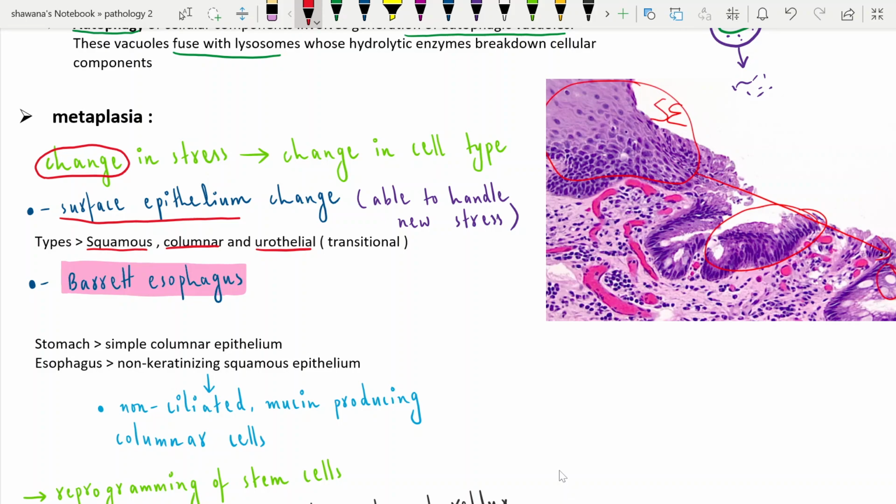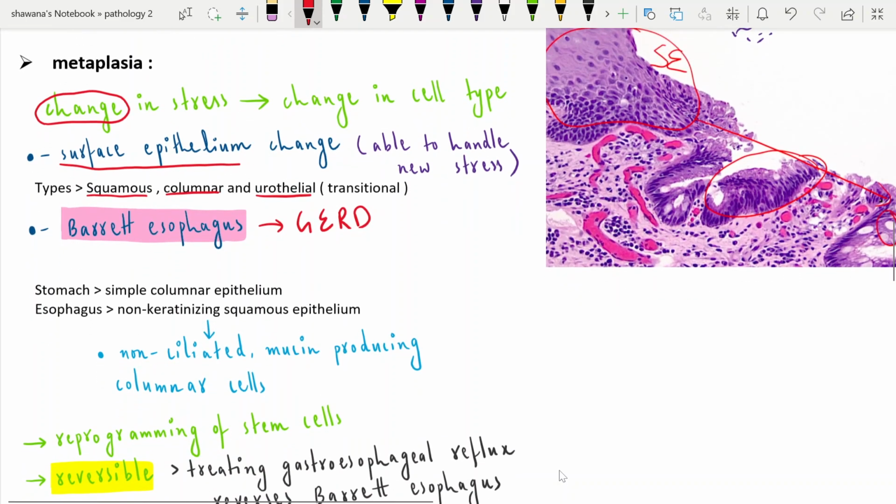The most common and famous example of metaplasia is Barrett esophagus. Barrett esophagus is in response to GERD. GERD means gastroesophageal reflux disease. It means that the stomach contents are refluxed back into the esophagus. As you know, the pH of the stomach is very low. It is highly acidic. So the cardiac sphincter protects it from reversing back. But there are some conditions in which the reflux can occur.